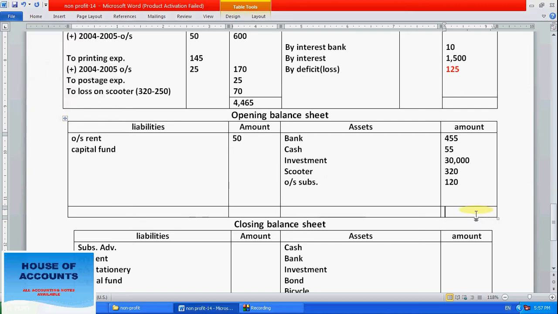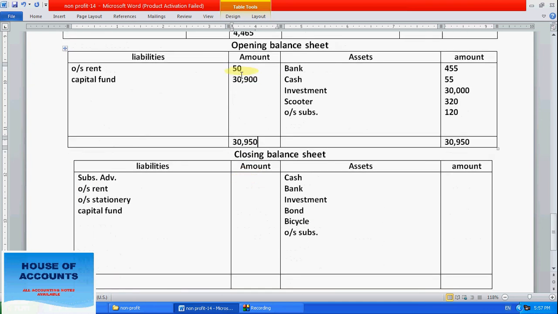So right here, 30,950. Okay, so if 30,950 means 30,900, this capital fund transfers to here.